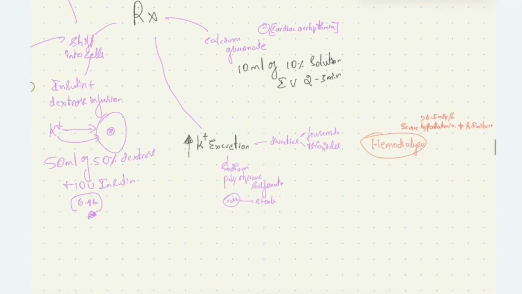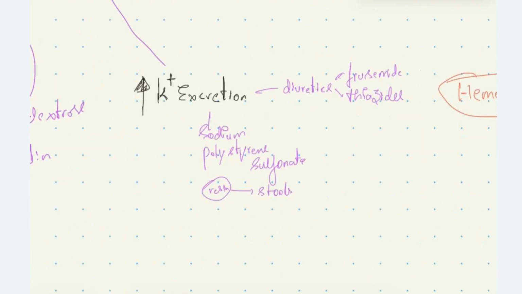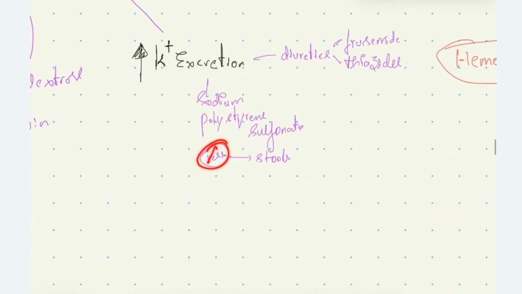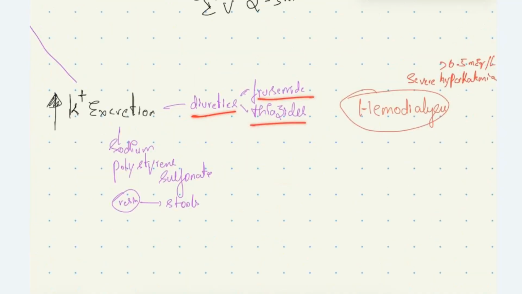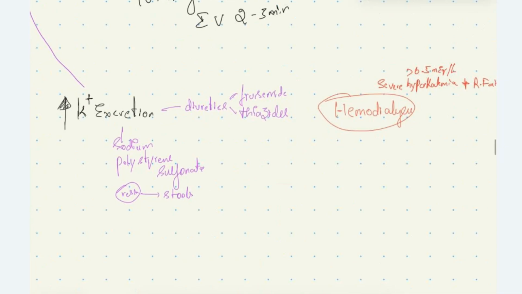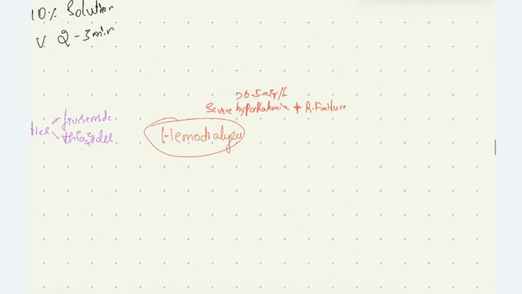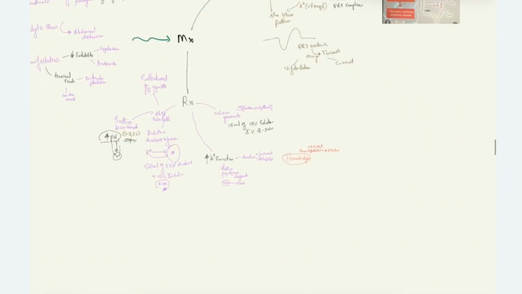Now we can increase potassium excretion by giving sodium polystyrene sulfonate, which is a resin. It binds to the potassium and causes the excretion of potassium in the stools. We can also give diuretics like furosemide and thiazides, which cause increased excretion of potassium. In the patient who has severe hyperkalemia, that's more than 6.5 milliequivalent per liter with renal failure, we can try hemodialysis, which causes a rapid correction in potassium levels. This is about the treatment of hyperkalemia.